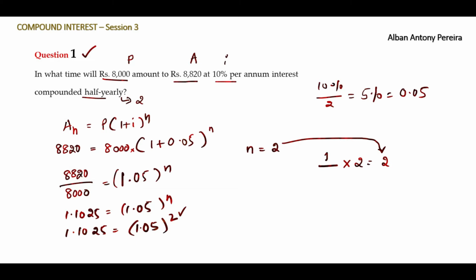If you put 1, then it becomes 2. Or one more method: we have got converted n as 2, and 2 divided by the number of conversions, half yearly, gives the answer 1. So finally n is equal to 1 year. So this is our solution for question 1.